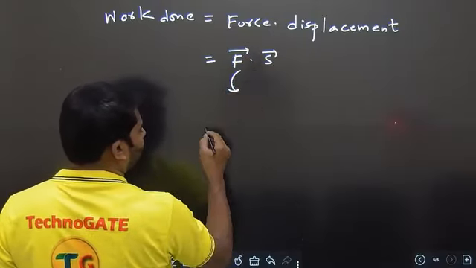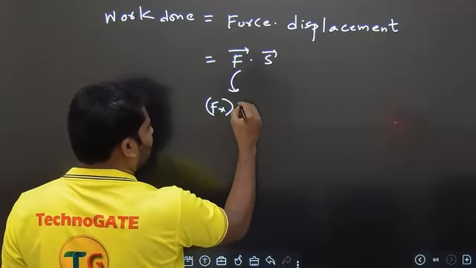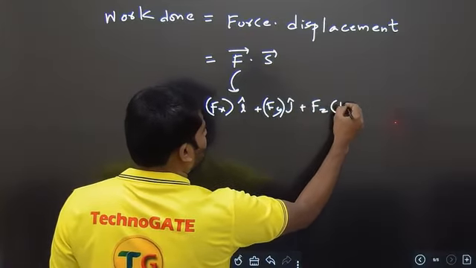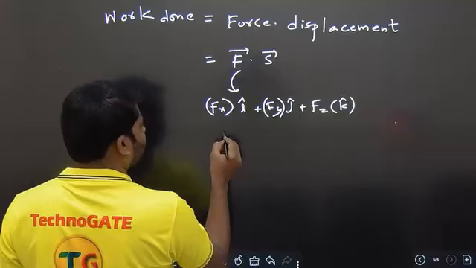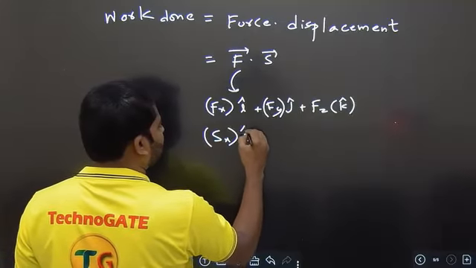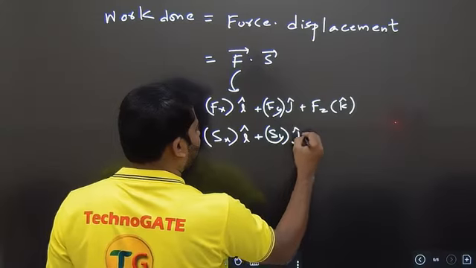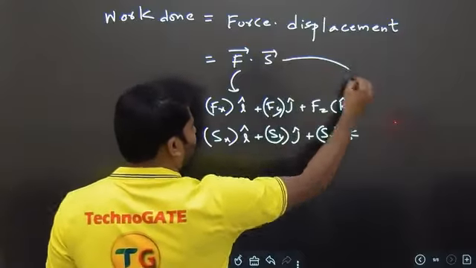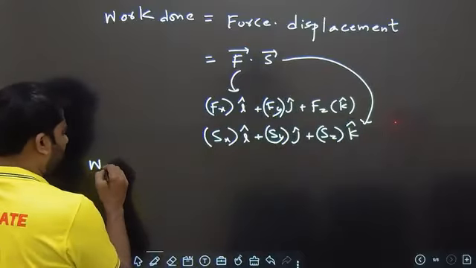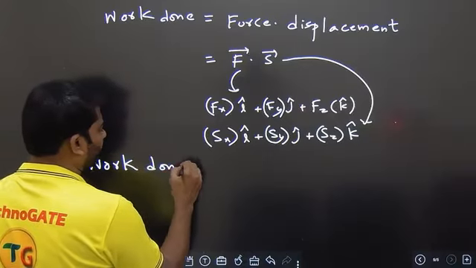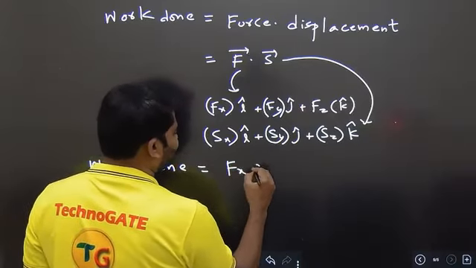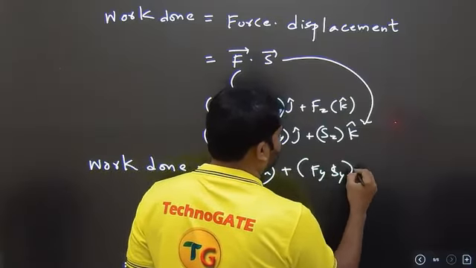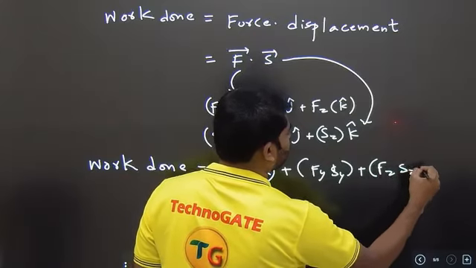If the F vector is given as Fx i cap plus Fy j cap plus Fz k cap, and similarly the S vector is Sx i cap plus Sy j cap plus Sz k cap, then work done, which is the dot product, comes out to be Fx into Sx plus Fy into Sy plus Fz into Sz.